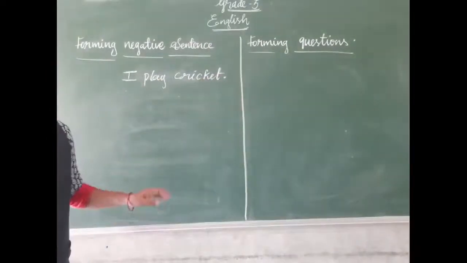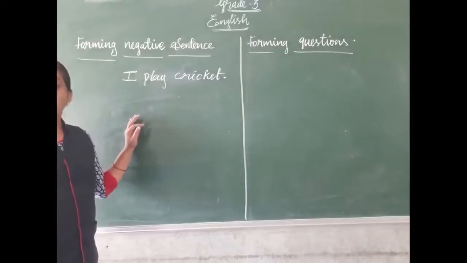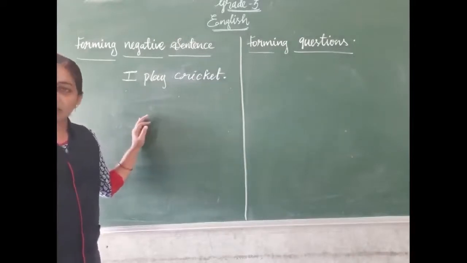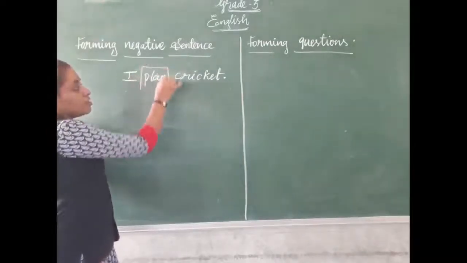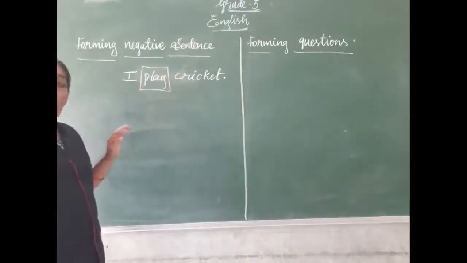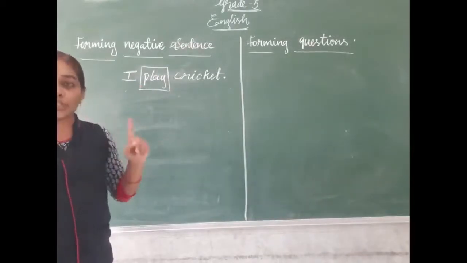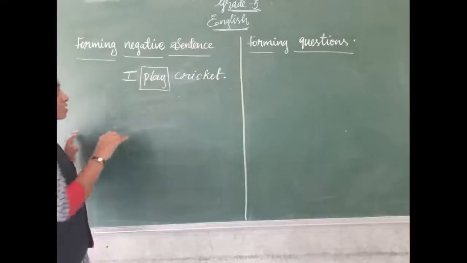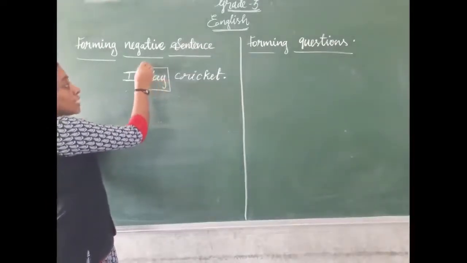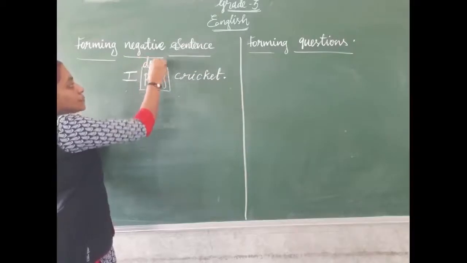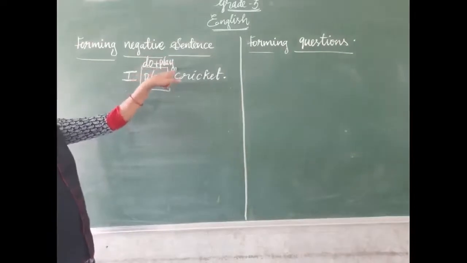Before that, I said we need to add not to the helping verb. Here we don't have a helping verb. How can we get a helping verb? We want to divide the verb into two. How can we divide this? Here we don't have s on the main verb. So we can divide it as do plus play.